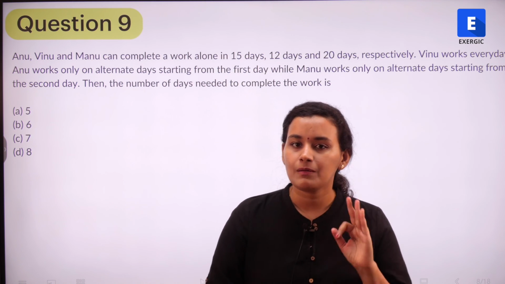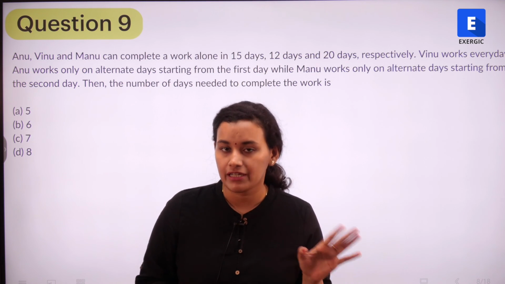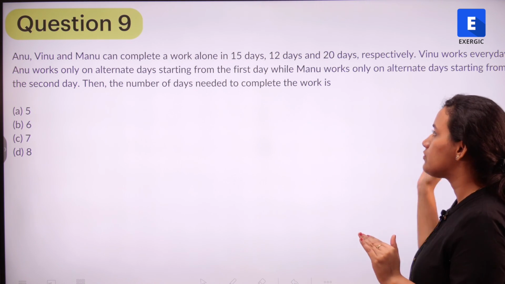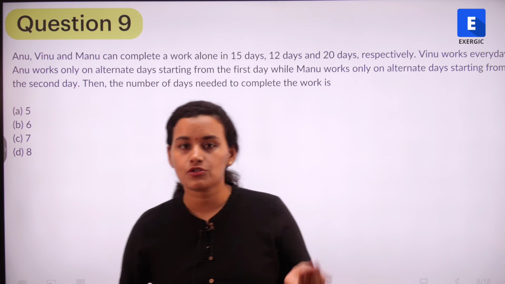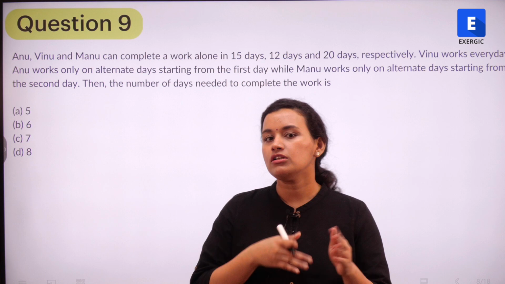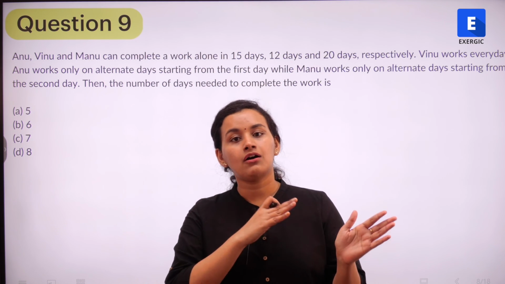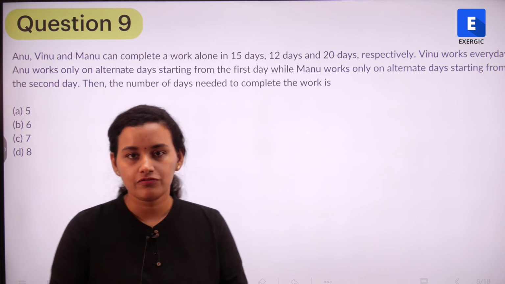So we have 3 people who are doing a particular work. Their individual capacities have also been given. So Anu is going to take 15 days to do the work alone, Vinu is going to take 12 days and Manu is going to take 20 days. And the 3 of them are working together. However, every day all 3 of them are not working. On some days Anu is working, on some days Manu is, and on some days Vinu is. So that's the pattern that we need to find out, right?